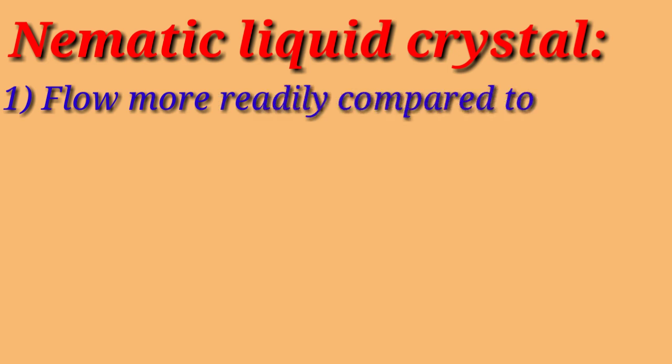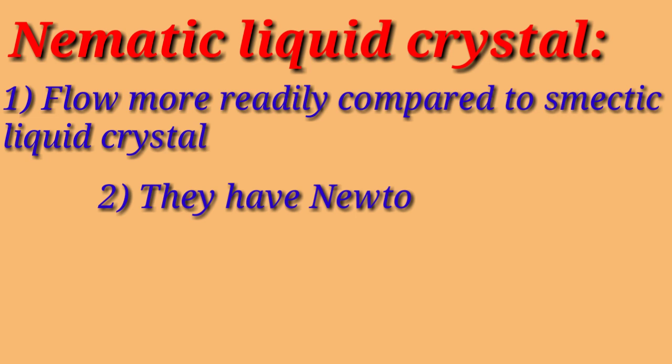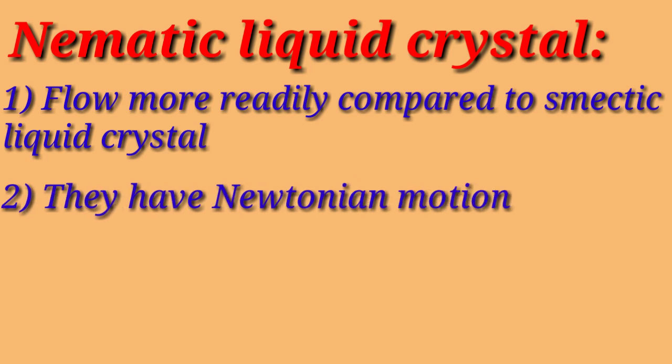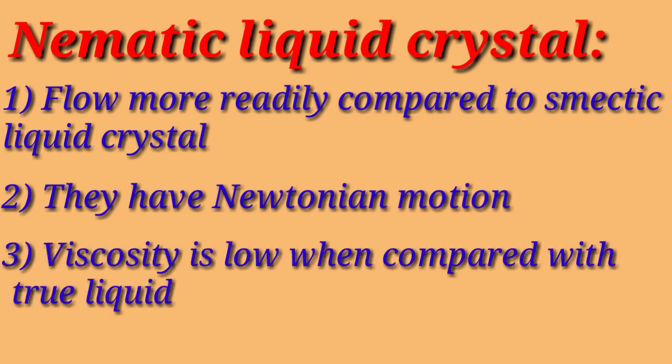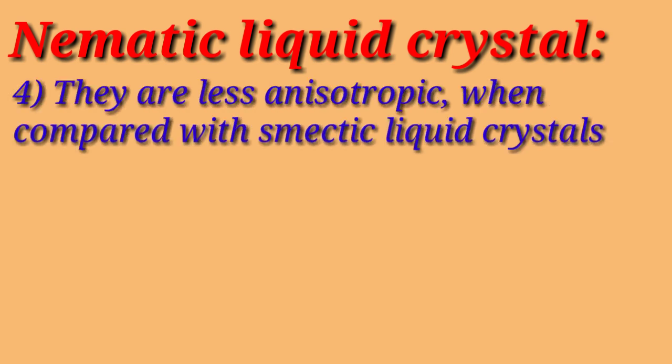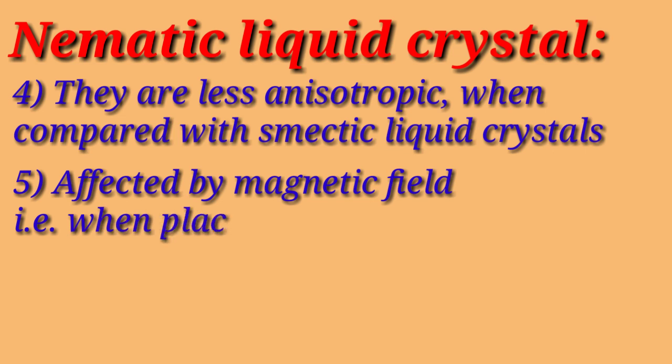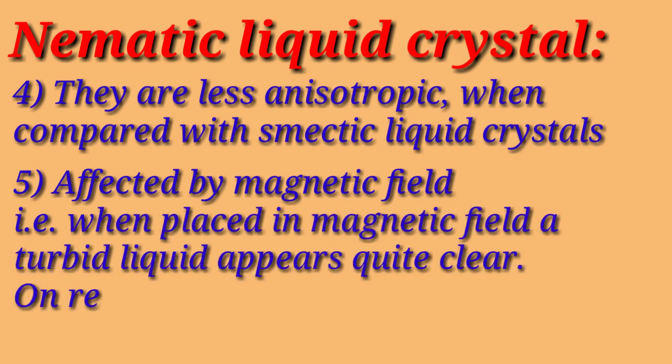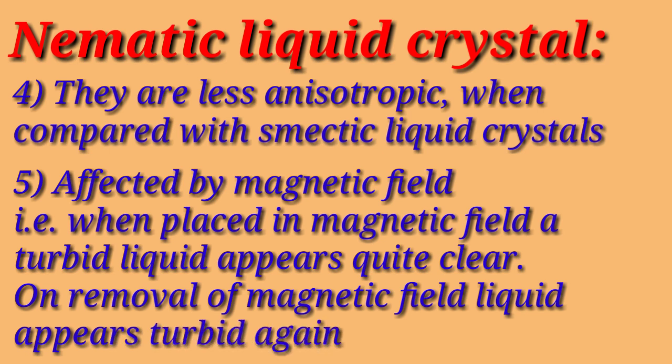Next is nematic liquid crystal. They flow more readily compared to smectic liquid crystal. Their flow is Newtonian, so we can apply the word viscosity to this liquid crystal. Their viscosity is low when compared to true isotropic liquid. They are less anisotropic when compared to smectic liquid crystals, and are also affected by magnetic field. That is, when they are placed in a magnetic field, the turbid liquid appears quite clear, and if the magnetic field is cut off, the liquid appears turbid again.